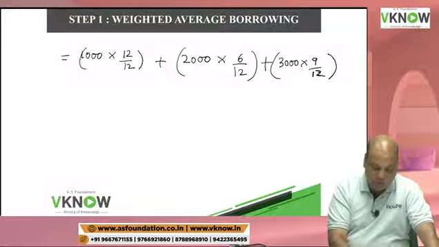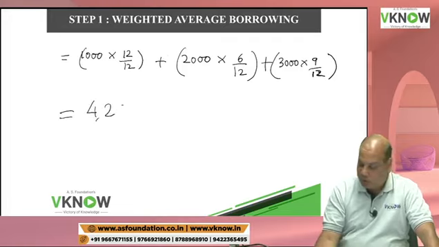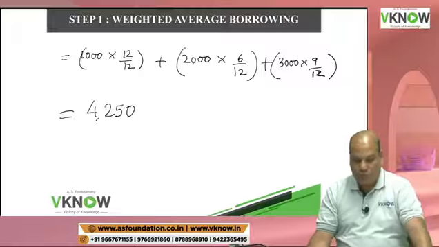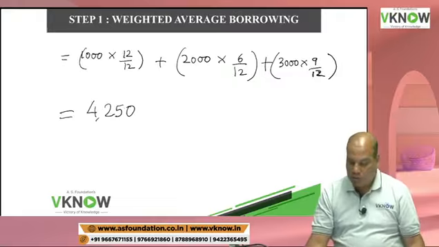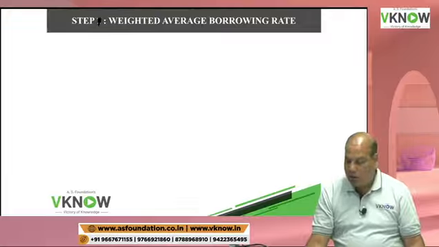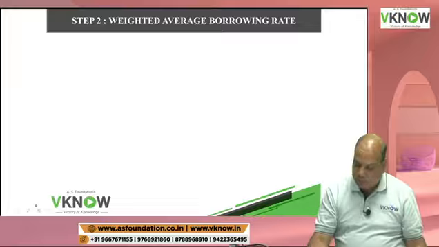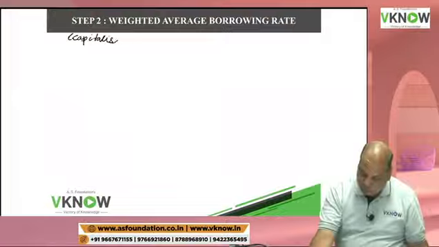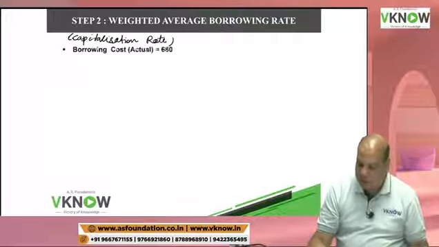One student is saying 4250. You are right. I also got the same. 4250 is your average borrowing. Now write down below that weighted average borrowing rate, step number 2, also called capitalization rate. You can write in bracket capitalization rate. Suppose you don't have time to write such a big statement, weighted average borrowing rate, then the student can just write capitalization rate.